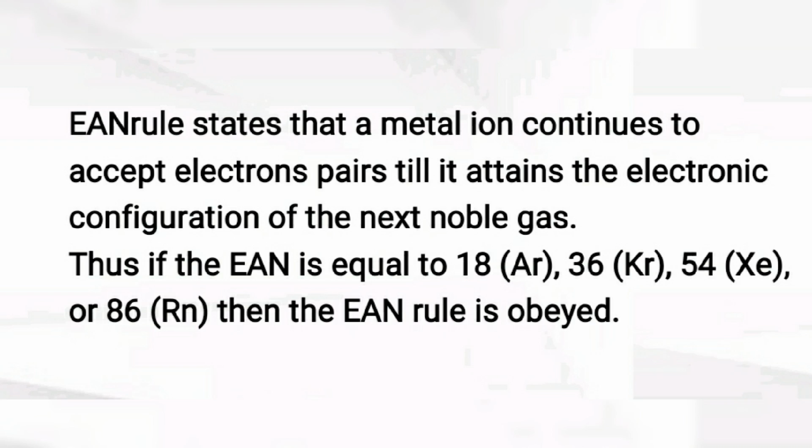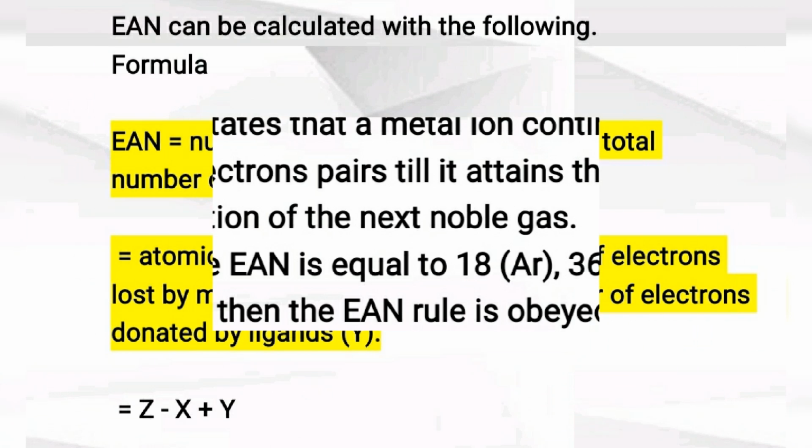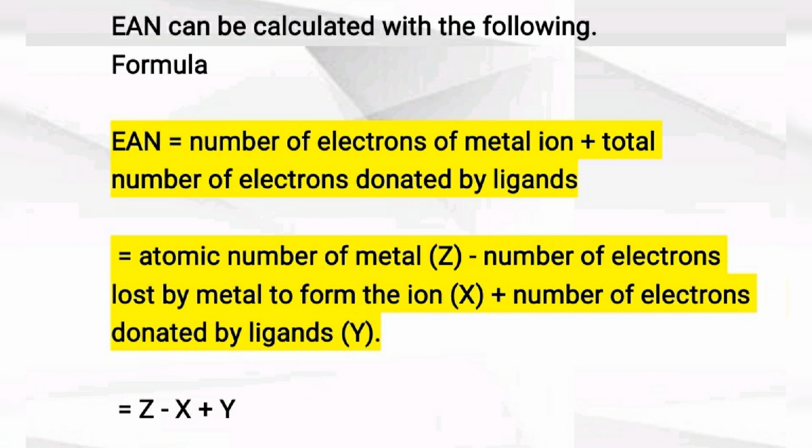EAN rule means when metal ion contributes electrons and attains the electronic configuration like the nearest noble gases, that is argon 18, krypton 36, xenon 54 or radon 86, then it is obeying the EAN rule. We can explain this by using following formula.